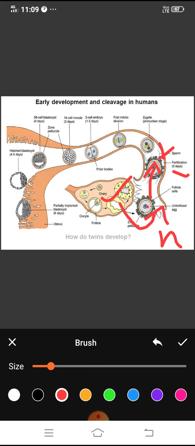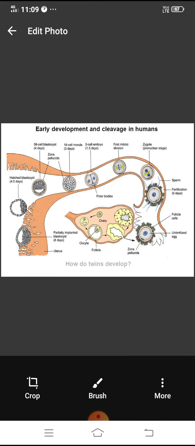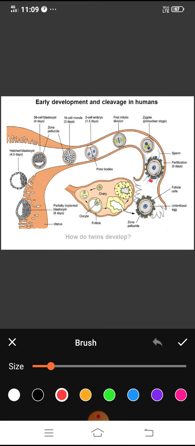Clear? So what is fertilization? It is the union of male gamete with the female gamete, and that process is called fertilization. After fertilization, the zygote will be formed. This is zygote. Zygote is a single cell, and now it has twice n number of chromosome. So now it will go through the fallopian tube to reach the uterus.